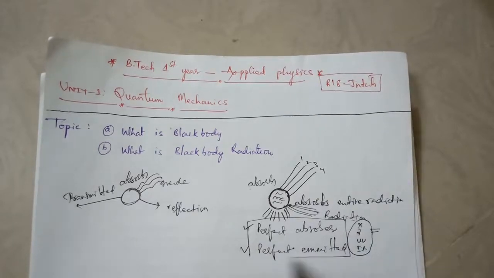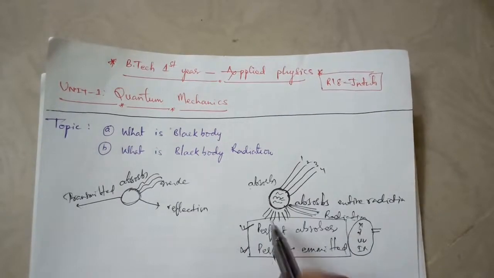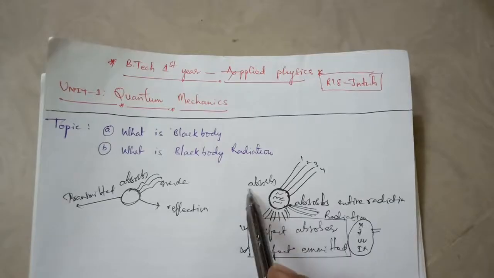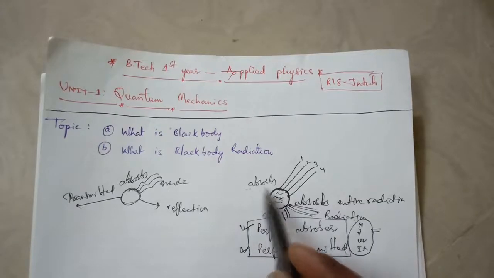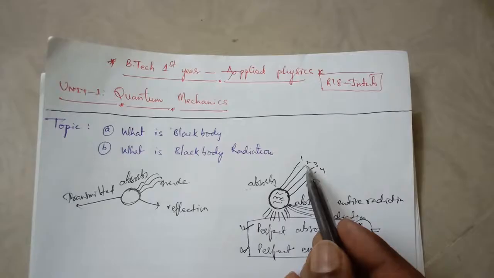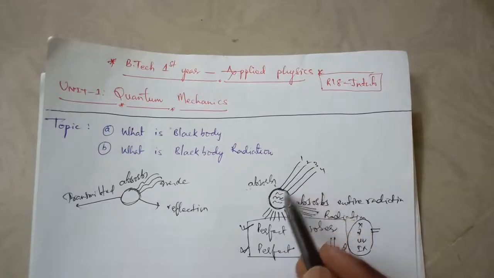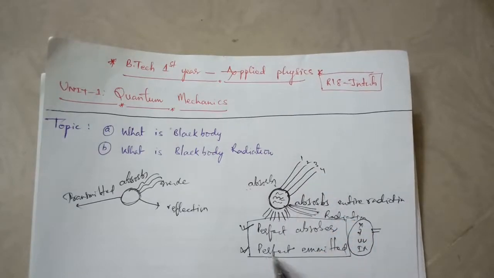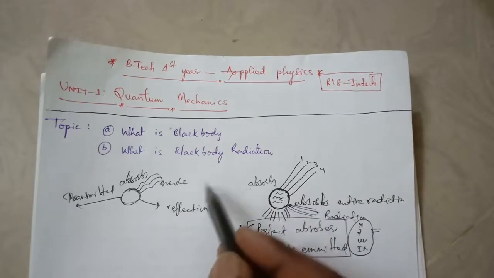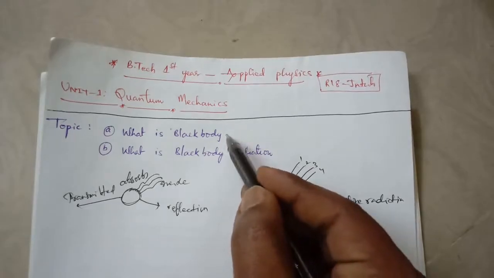So by these two statements we can simply define the black body: a body which completely absorbs the energy of radiation incident on it and completely emits the radiation when the body is heated up. Such bodies are called black bodies.